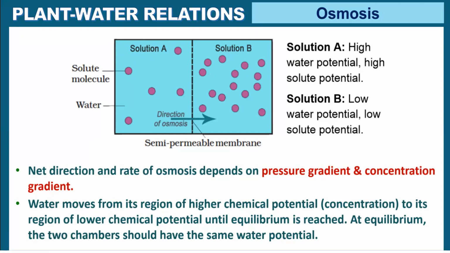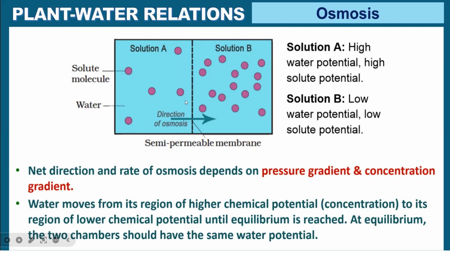From which solution to which solution? Water molecules: where are water molecules high? In A, water molecules are high, because solute molecules are less. Here, water molecules are less and solute molecules are high. So always it will move in this direction.